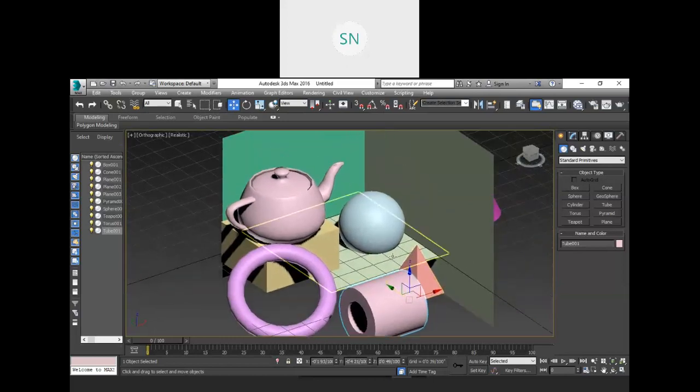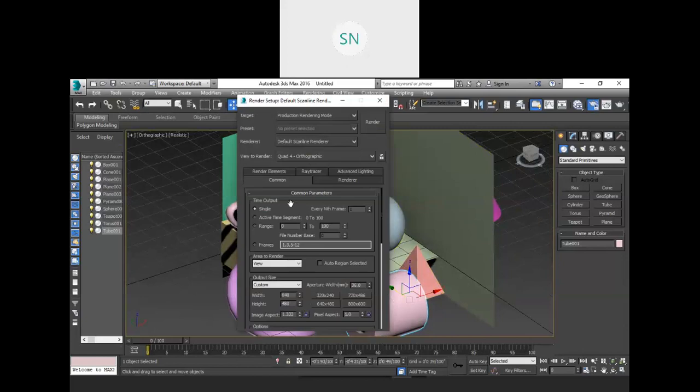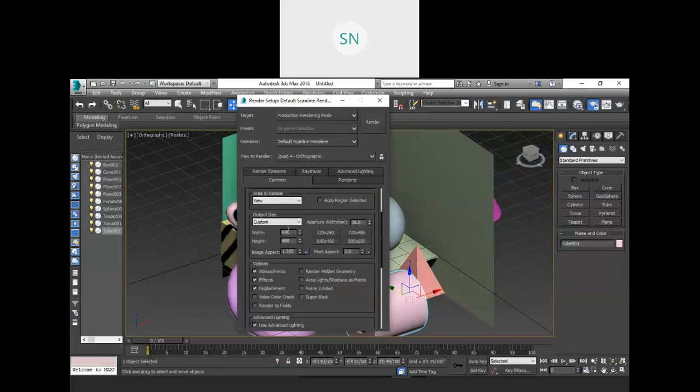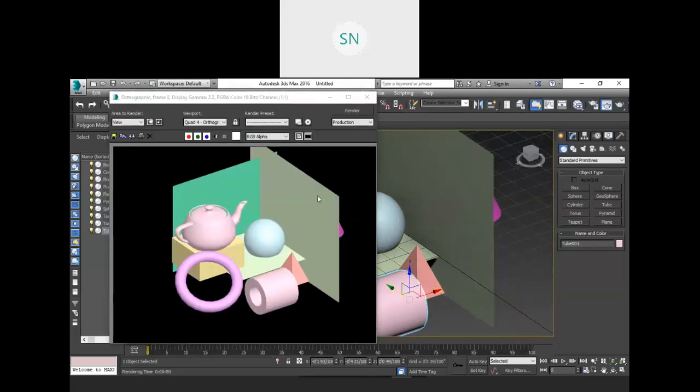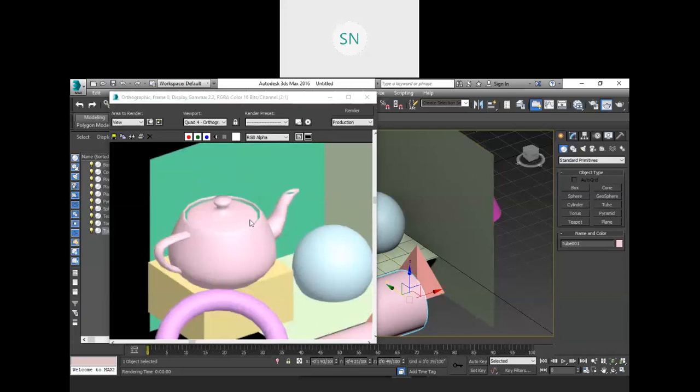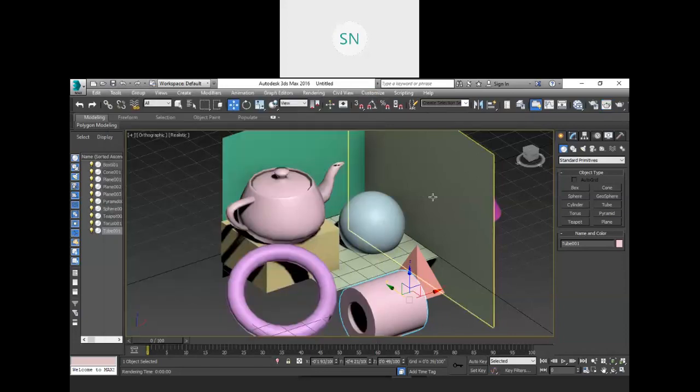And I want to render this scene. So before we render it, let me check our render setup. It is default scanline, and we have a minimum output over here, and I am going to render it with the help of Shift Q, and you will get this type of output. Now I want to enlarge this portion in my render, these planes, right? And here we have some broken edges on this teapot, so let me fix that also.